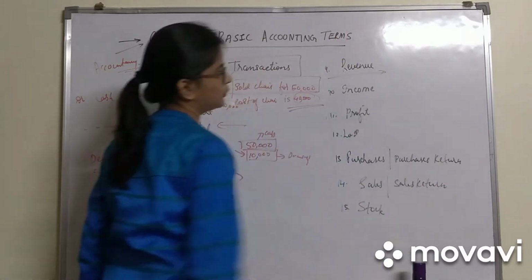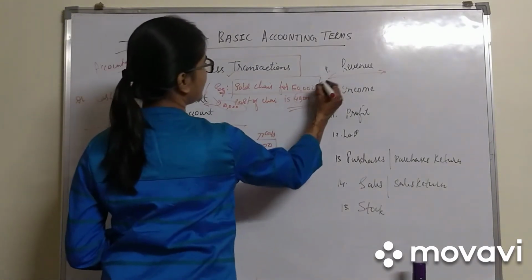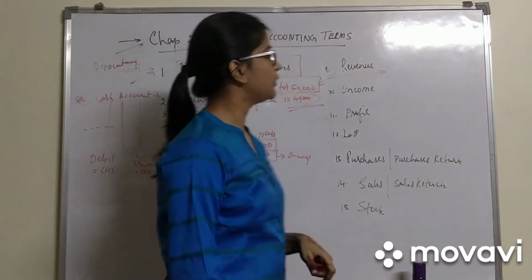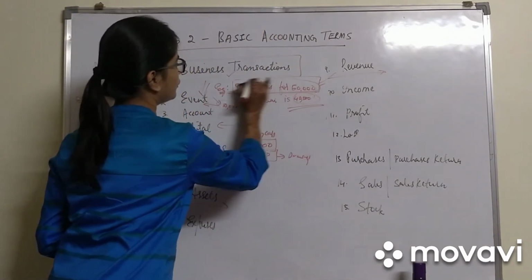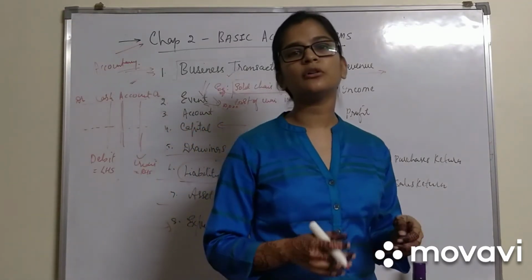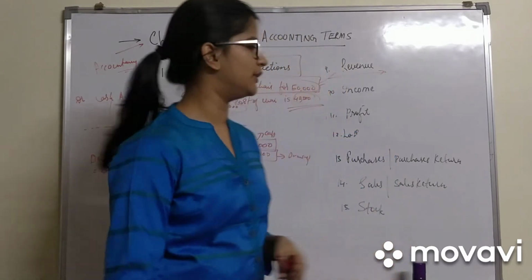Next we have revenue. Revenue is nothing but sales. Again let me go on to this example. Sold chairs for 50,000. So this 50,000 is your revenue. So revenue is all about the amount of goods you have sold in the business.